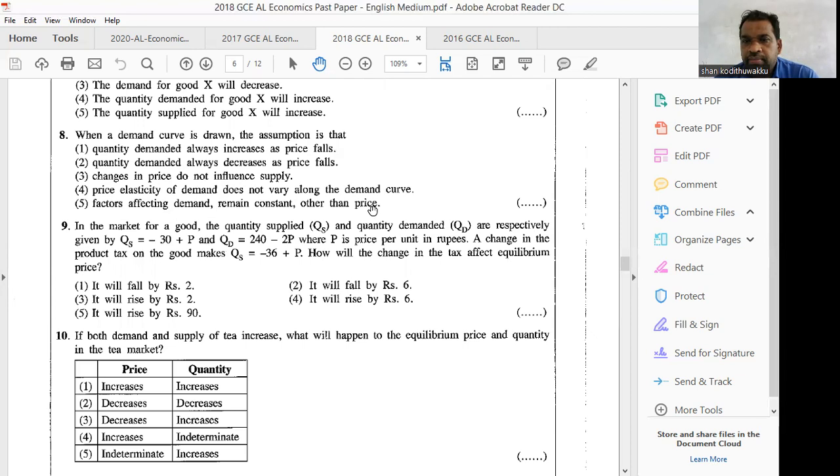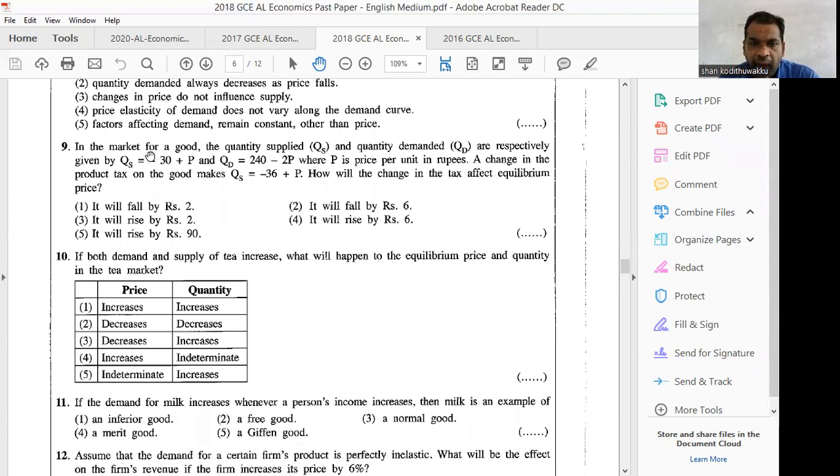We draw the demand curve according to the law of demand. The law of demand explains the relation between the price of the product and quantity demanded. When the price increases, quantity demanded decreases. When the price decreases, quantity demanded increases. Therefore, we have a negative relationship between the price of the product and quantity demanded. So we assume that except price, other factors affecting demand remain unchanged. Therefore, number 5, factors affecting demand remain constant other than the price. Price will change, but other factors remain constant when you draw the demand curve. That is the assumption we made. Number 5 is the correct answer.